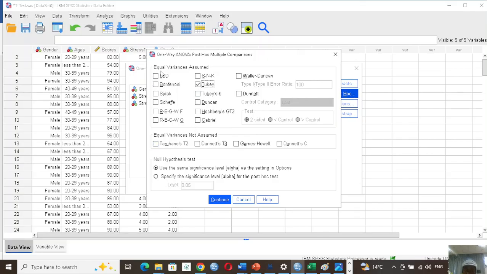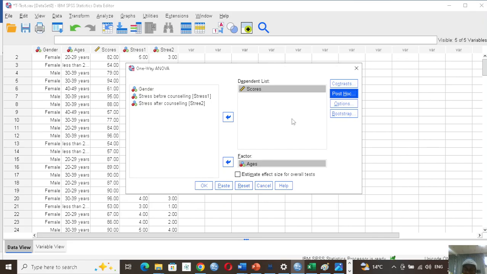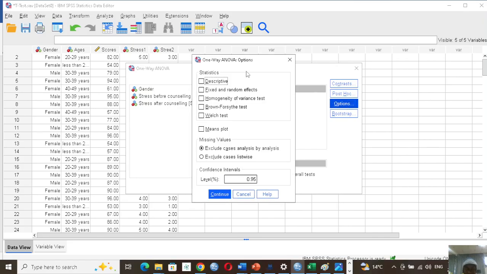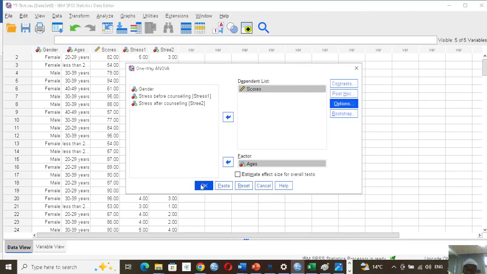Now since equal variance is assumed, we can choose any of these, one can work, but let's select the Tukey. And if equal variance is not assumed, we can choose any of these ones. In our case, it is assumed, so we choose this one from within this group, this Tukey, and then we continue. Now we also have to select descriptive statistics, so that we can see the actual means ourselves. Now we say okay.